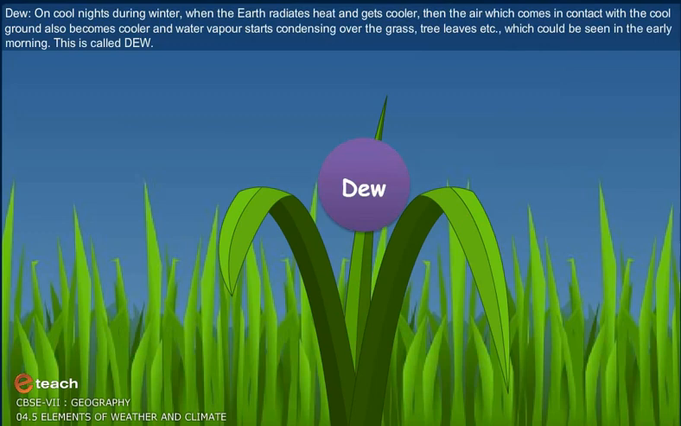Dew. On cool nights during winter, when the earth radiates heat and gets cooler, then the air which comes in contact with the cool ground also becomes cooler, and water vapor starts condensing over the grass, trees, leaves, etc., which could be seen in the early morning. This is called dew.